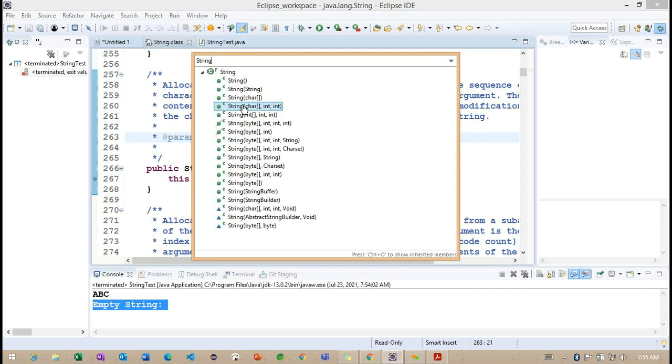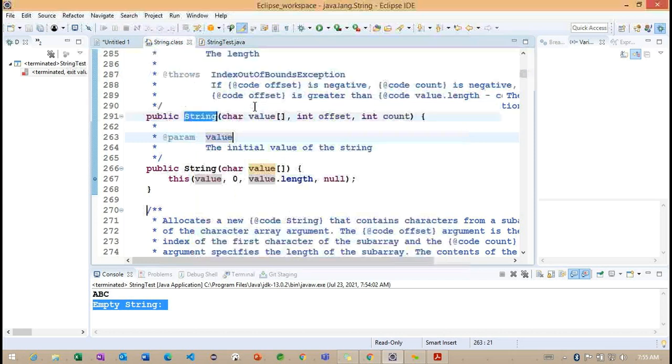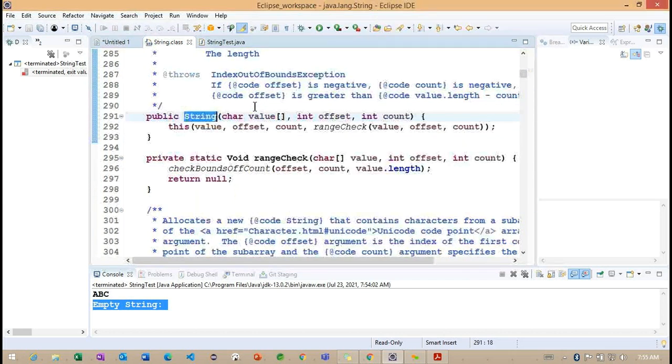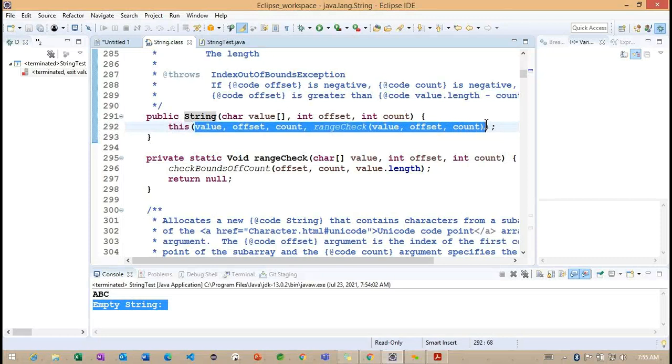This is very important. These are the 3 parameter constructors. Now what is it doing internally? Internally we are calling one more constructor here with these many values.